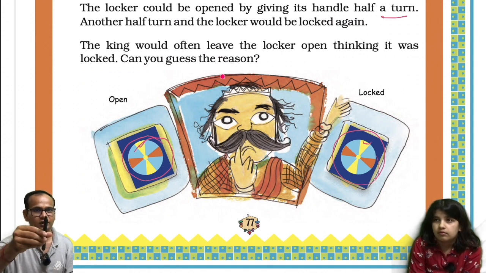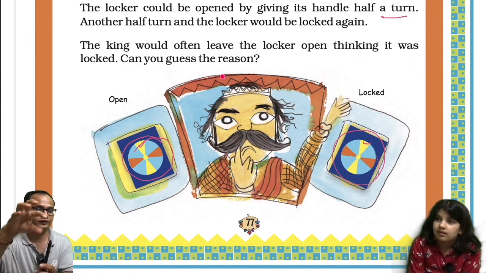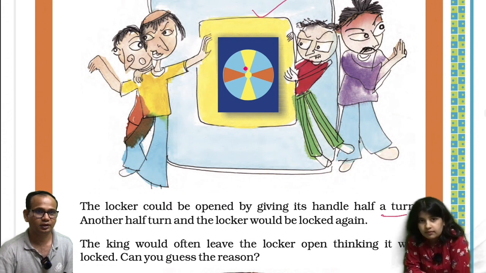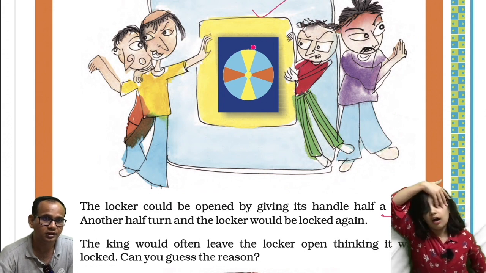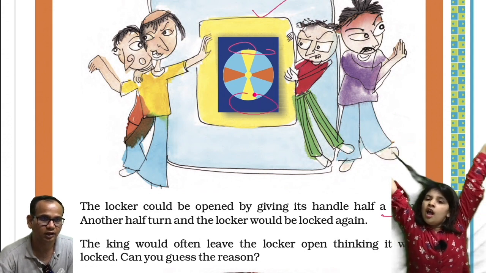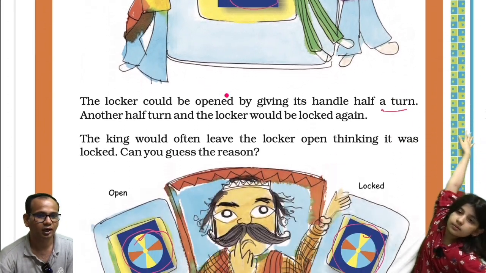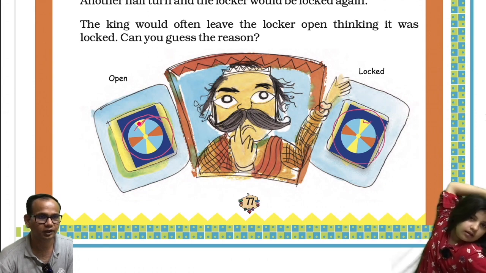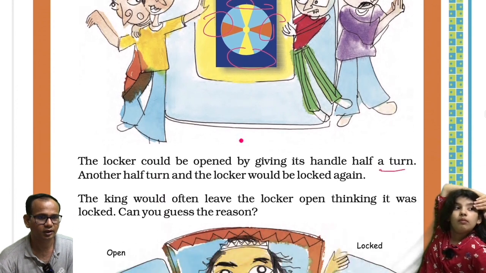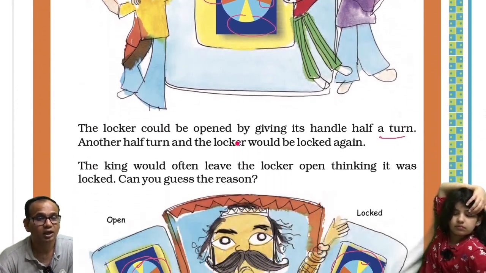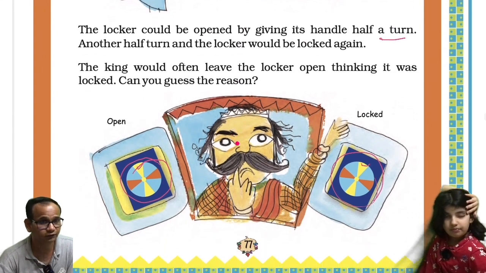Say here if you see, the shape is the same only. Now on this pen it is okay, but in the handle on the locker, if you turn it, this section will come to this side and this section will come to that side. Then he won't know whether he has turned it or not. Like for example, in this, if you turn it, he will not know. The image is the same, and this is a mirror image. Because of the mirror image, he won't know whether he has locked or not, whether he has made a half turn or not. That's the confusion he is having.